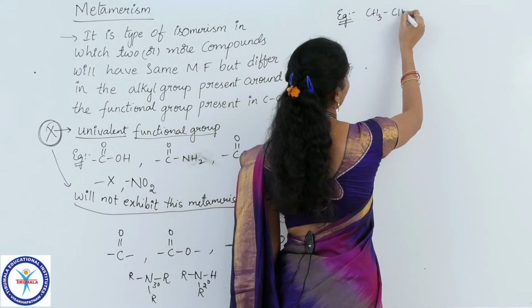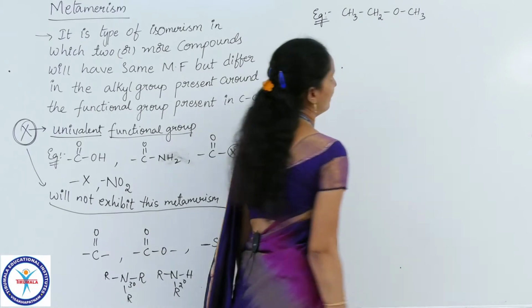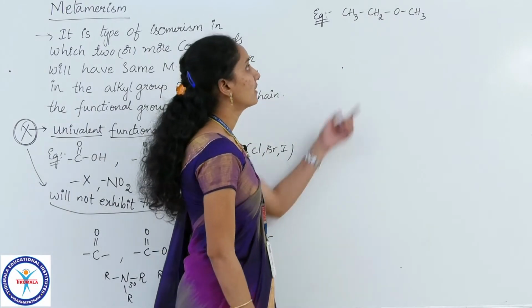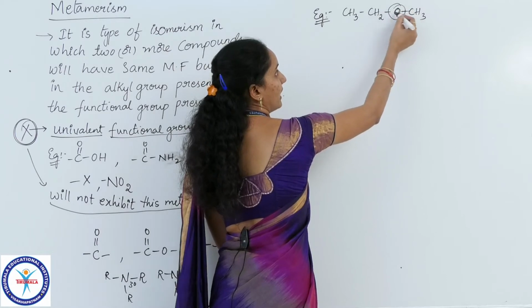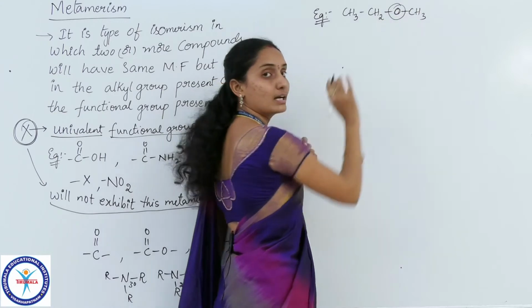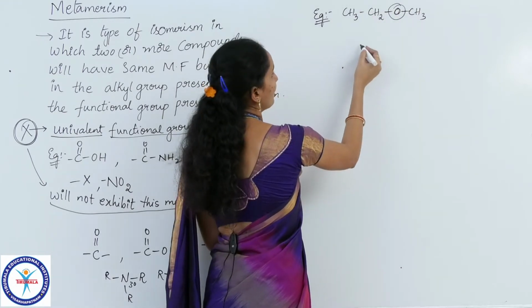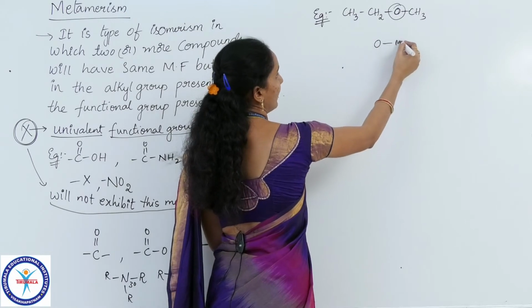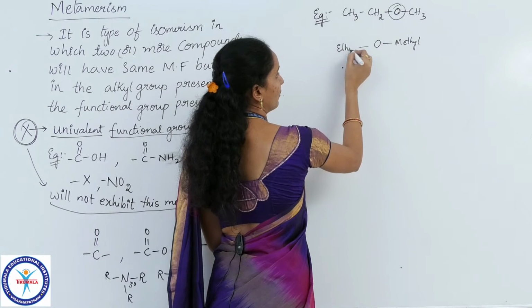CH3, CH2, O, CH3. This is an ether, where the ether group is linked on either side with alkyl groups. Here the alkyl group is methyl group, and here it is ethyl group. So O is linked to methyl on this side, and ethyl on this side.